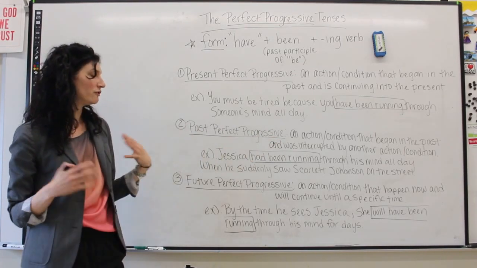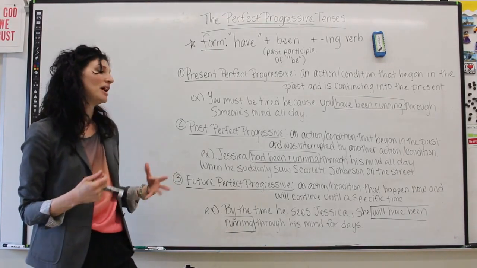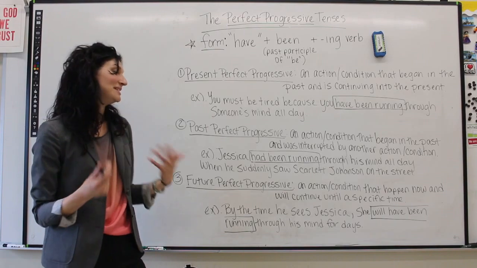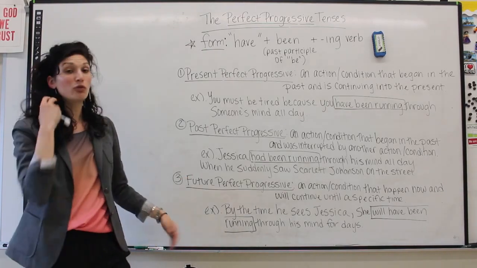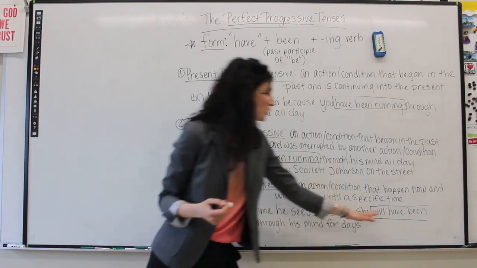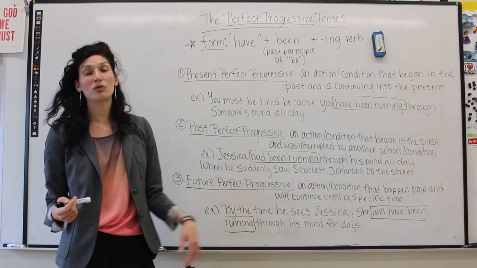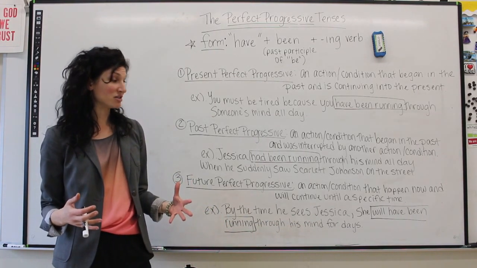Finally, we're going to talk about the future perfect progressive. And this tense is used to describe an action or condition that happens now and will continue until a specific time. So, for example, by the time he sees Jessica, she will have been running through his mind for days. Now, I'm sure that you're picking up on the pattern here.